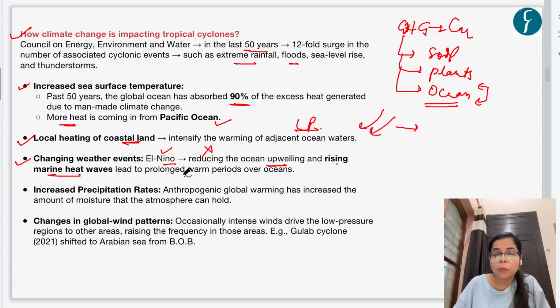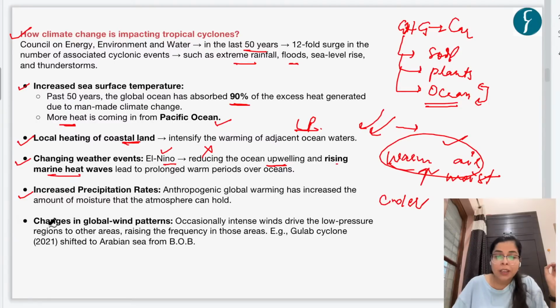And then we have seen that in recent times, there has been extreme rainfall in cyclones. What is the reason? The reason is an increased precipitation rate. How? See, because of anthropogenic global warming, the amount of moisture that the atmosphere can hold has increased. We all know that warm air has more capacity to hold moisture as compared to cooler air, right? So because of global warming, the air is becoming warm, and this warm air has more capacity to hold moisture. As a result, there is an increased precipitation rate.